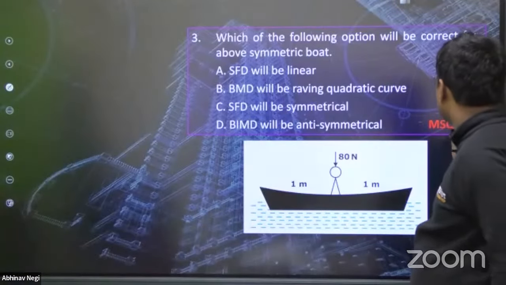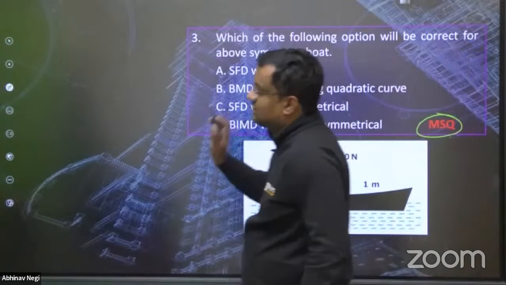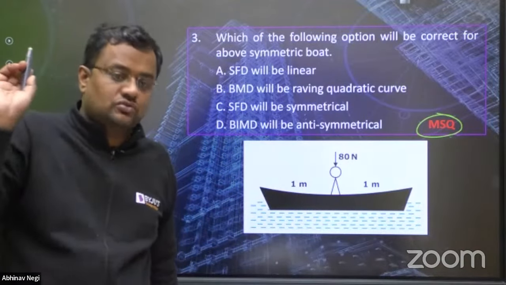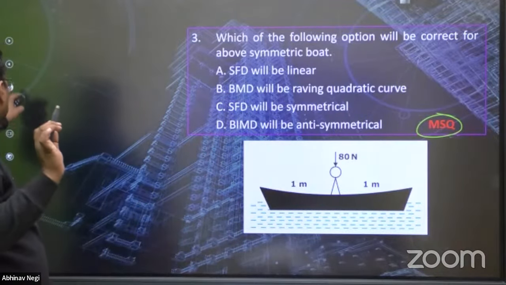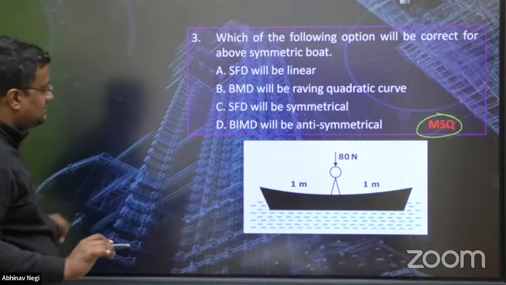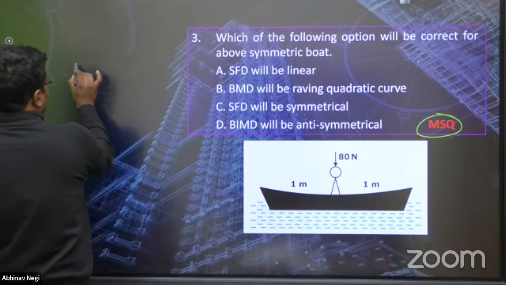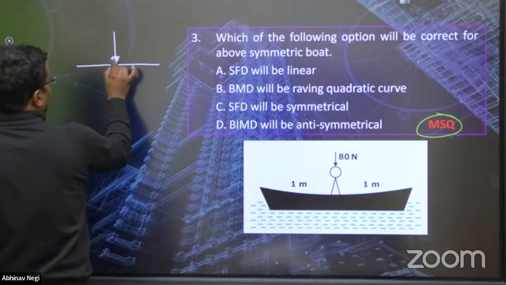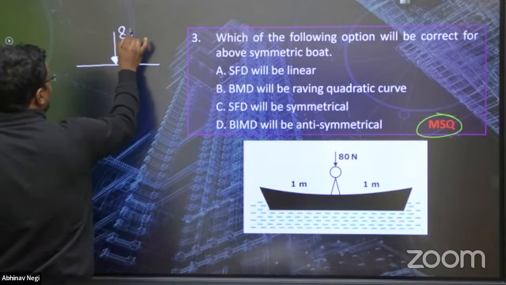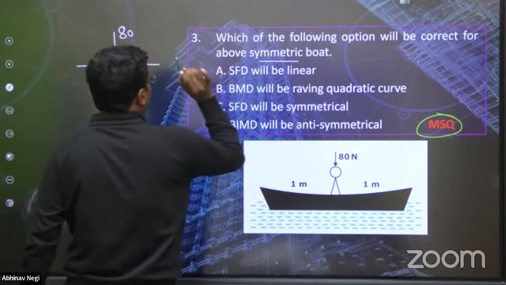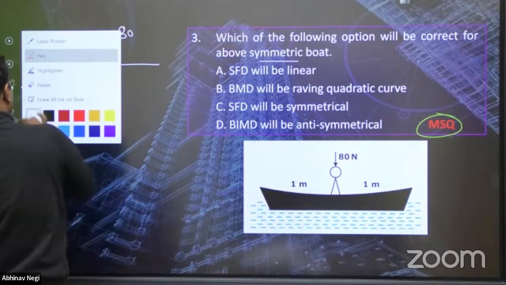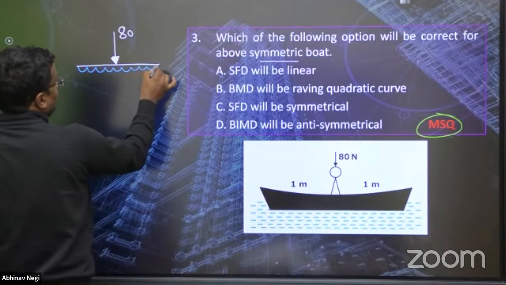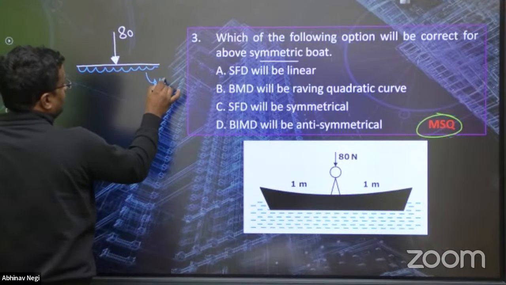So now this is again MSQ. This is one of only those questions that is not a PYQ. If guys, the question is like this, always see, here there is a boat. So here there is a load of 80 Newton. And if it is written in the question that it is a symmetric boat, then there will be upward buoyant load. Okay, it is symmetric, so it will be W Newton per meter.